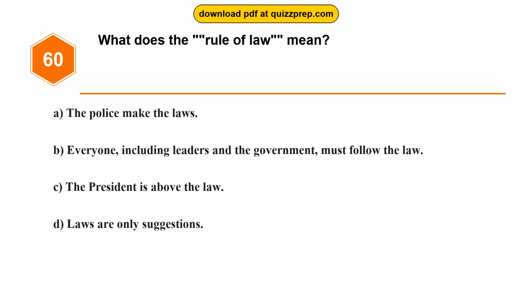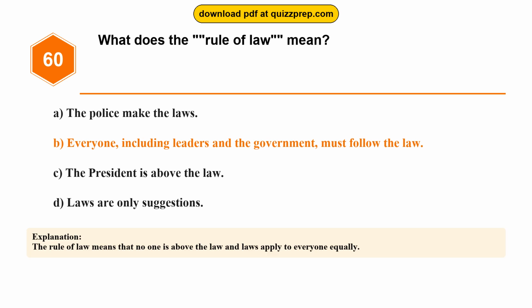Question 60. What does the rule of law mean? Option A. The police make the laws. Option B. Everyone, including leaders and the government, must follow the law. Option C. The president is above the law. Option D. Laws are only suggestions. The correct answer is option B. Everyone, including leaders and the government, must follow the law. The rule of law means that no one is above the law and laws apply to everyone equally.